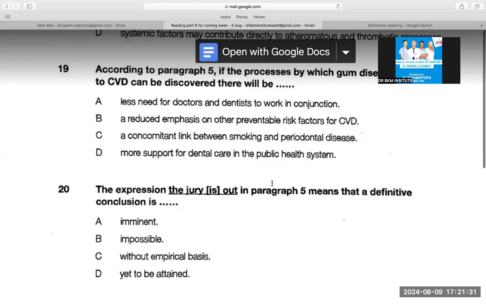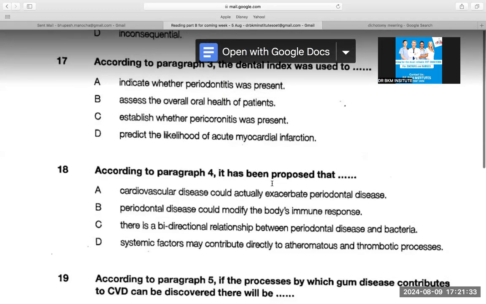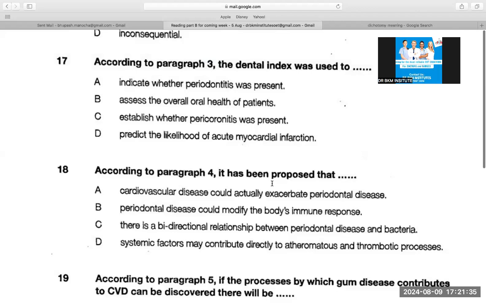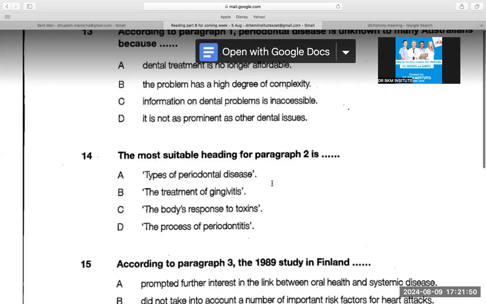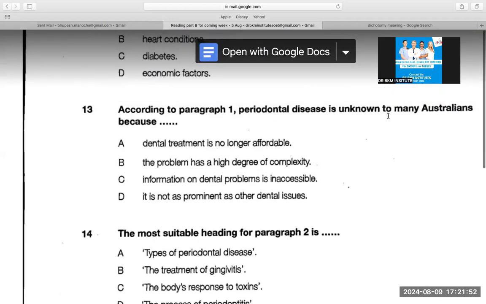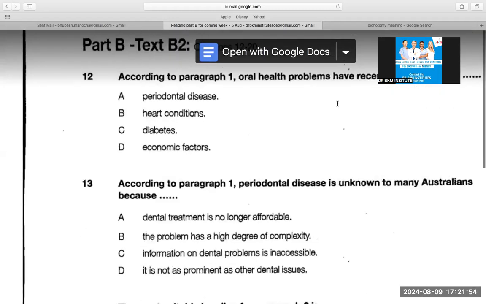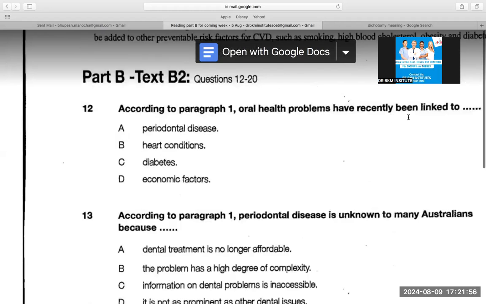This was a wonderful question paper, and I always tell my students to make a separate box saying, these readings I will do in the final week of the exam. Suppose the exam is coming next Saturday, then from Monday I will try to revise this reading. This reading is the kind of reading which should be revised. The first question was: oral health problems have been recently linked to.